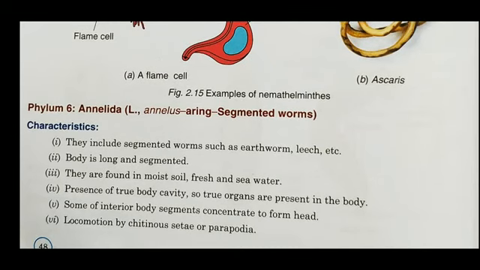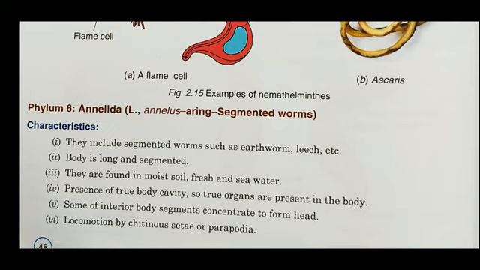Next class is phylum 6, Annelida or ring segmented worms. They include segmented worms such as earthworm, leech, etc. Their body is long and segmented. They are found in moist soil, fresh and seawater. Presence of true body cavity, so true organs are present in the body.